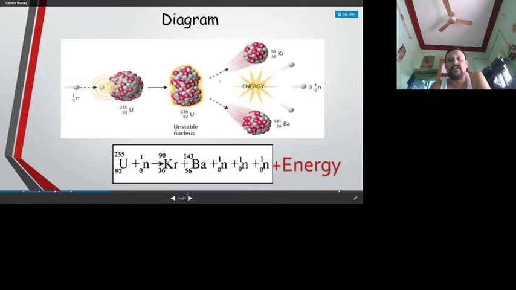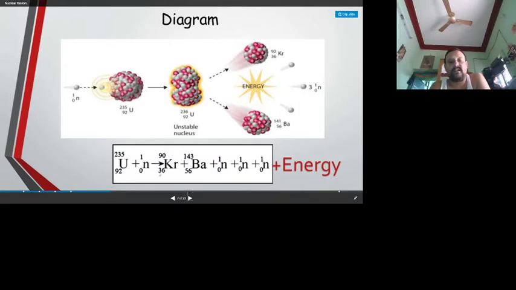Excited states are unstable, so it splits into barium and krypton, these two nuclei, with the liberation of three more atomic particles, which are neutrons. This diagram represents the form of the equation: uranium-235 with mass number and atomic number 92, the bombarding neutron, splits into barium and krypton.